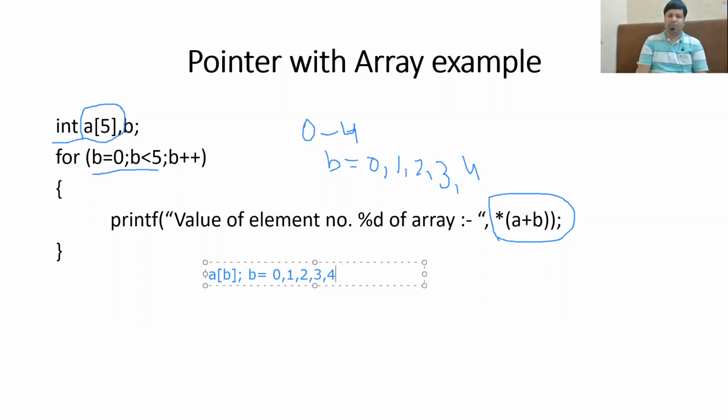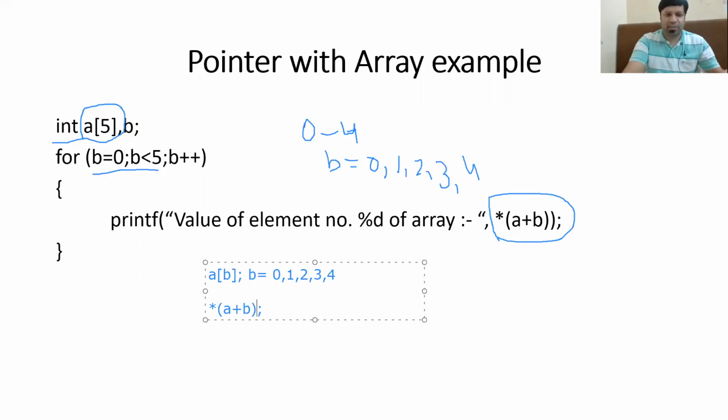It is very simple. If you are not using the pointer, then there is no need to write that complex statement. You can simply write a of b and you will be able to access each and every element of the array. But if you are using the pointer, then you have to use the following statement. First of all, dereference operator will be used with the pointer variable because we want to access the value and not the address. And then we write a plus b.